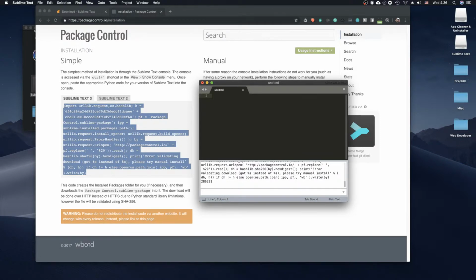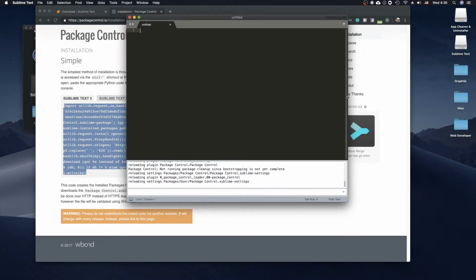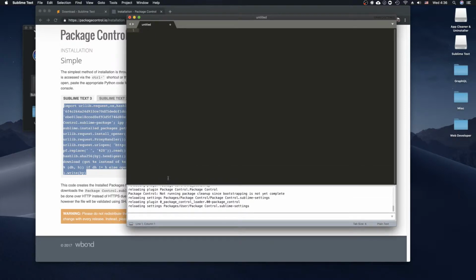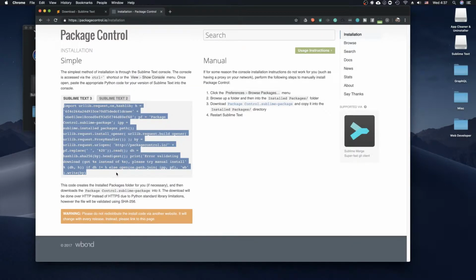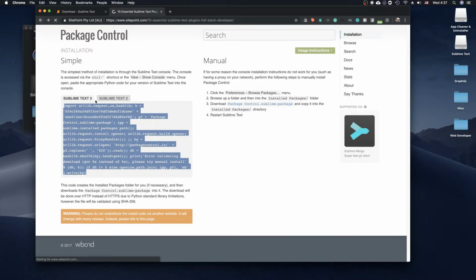Hit enter. It'll run some scripts. I'll make this bigger for you guys. Reloading settings. We'll just wait for that to be done. Alright, let's see, did that complete? I think it did. Okay, cool. So that one's done.